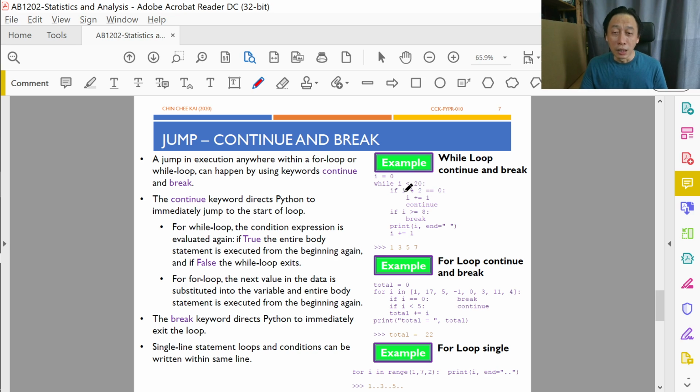So if I is even, then I equals I plus 1, and continue means go to the end of the loop, because there's nothing else, the loop will go back to the beginning again. Continue on to the next loop. So continue is a special kind of jump. No matter where inside a loop, the moment you put in a continue, it will go back to the beginning of the loop again. You can think of it as go forward to the end of the statement block, then jump back. So in that sense, it's jumping.